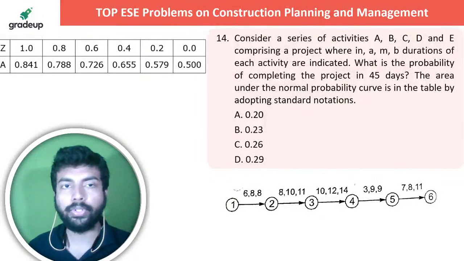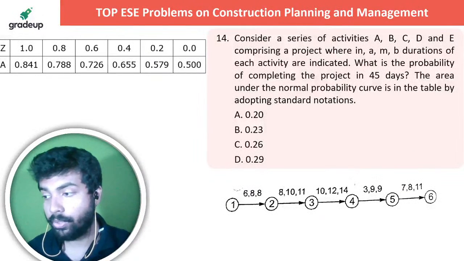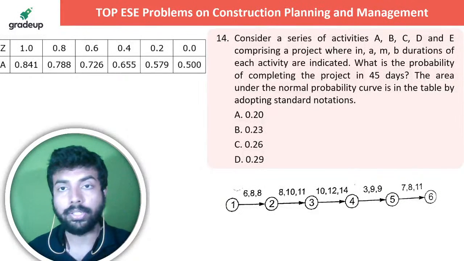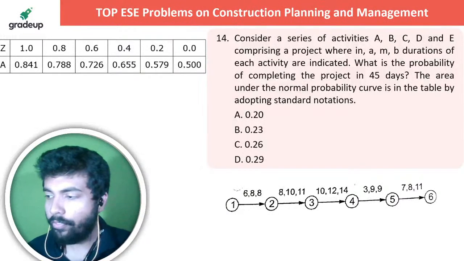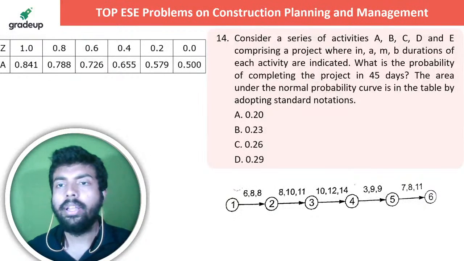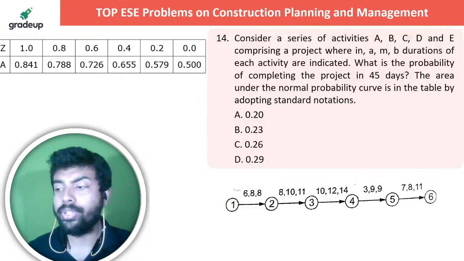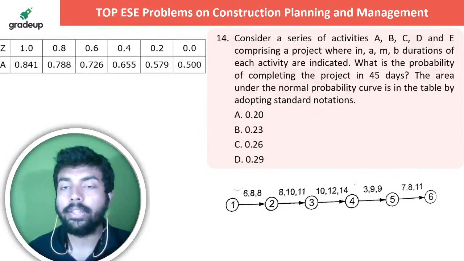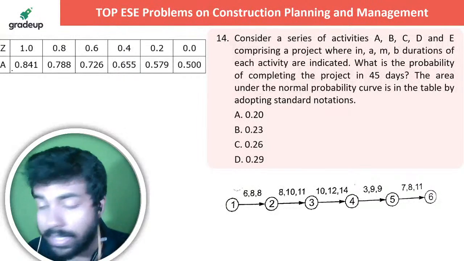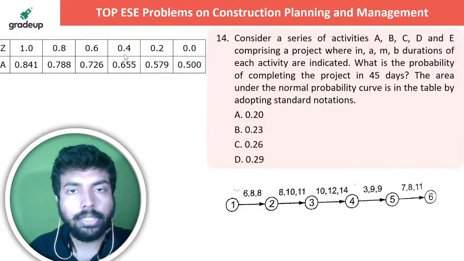Next question is up on your screen. Let me know in the live chat section. It's also a very nice question. I hope you will be able to do it. Consider a series of activities A, B, C, D, and E comprising a project, wherein the durations of each activity are indicated. What is the probability of completing the project in 45 days? The area under the normal probability curve is given. So here the chart is given between Z and A. I think you can see it.